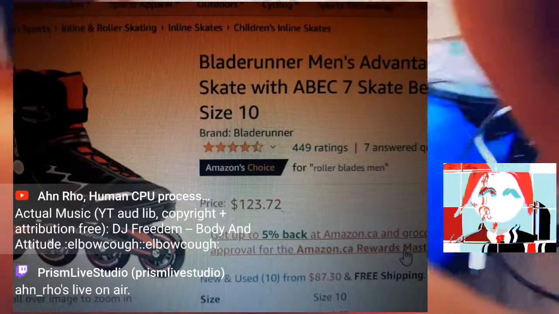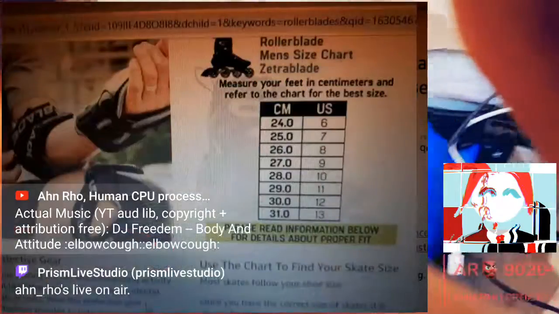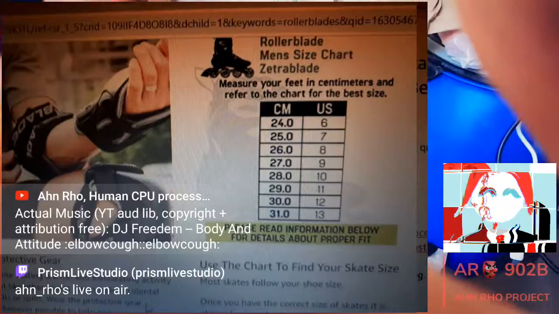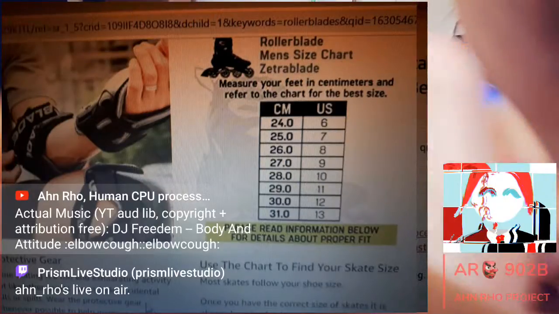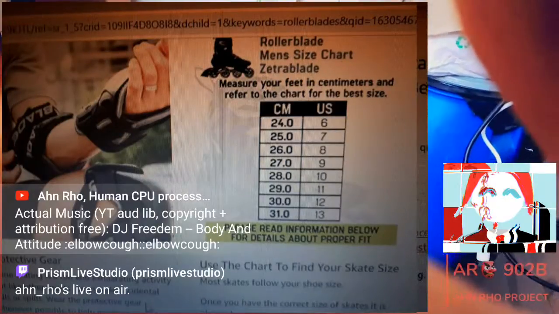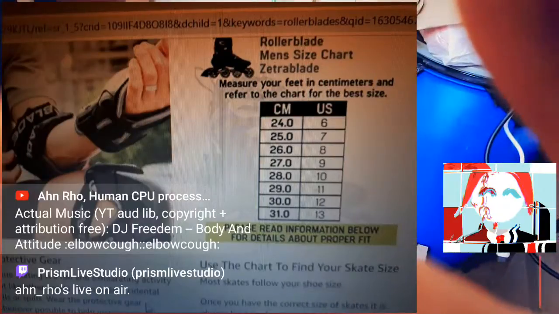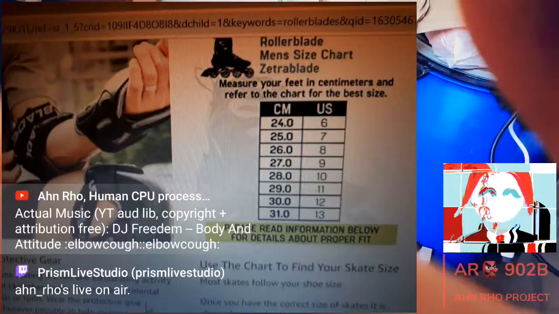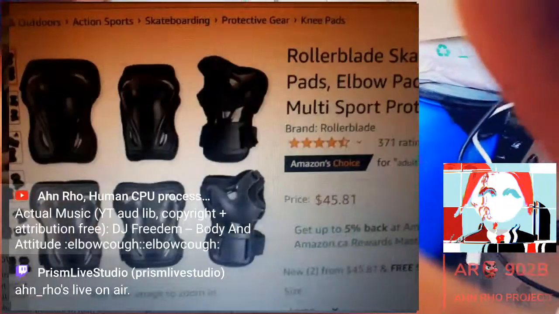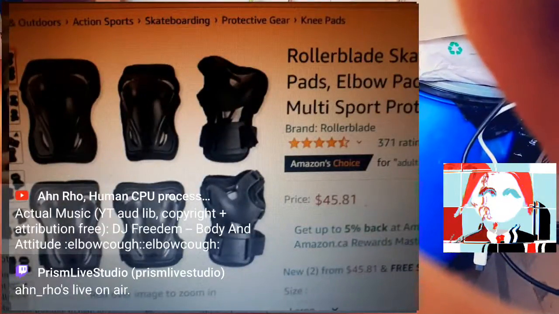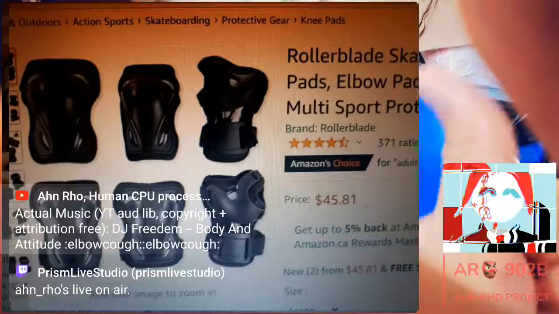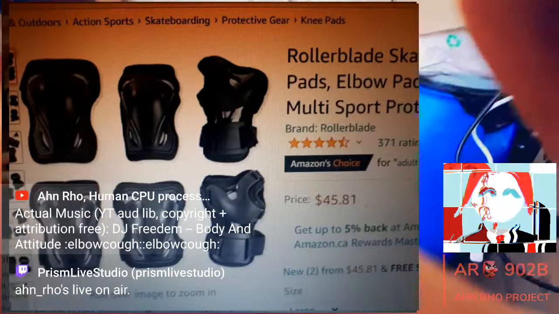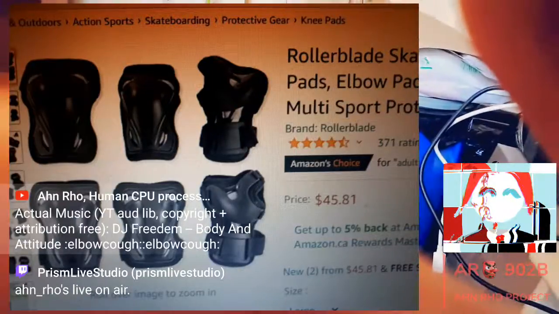I noticed another thing is Amazon's Choice, so apparently it's a good deal. Same thing here, and a quality item that's in stock. Also same for this, this is a Zetra blade. This one I definitely cannot buy because the sizes are ridiculous down there. This is a size 8, so 26 centimeters. I cannot wear something like this at all, but I figured I could capture it in. It's always bundled with this too, by the way, the Zetra blade with the rollerblade skate pads. So you have wrist guards, shin guards, something like that, knee pads, elbow pads.